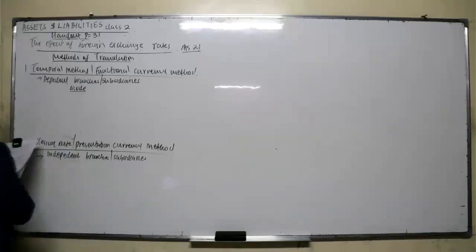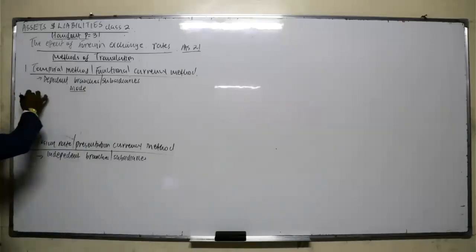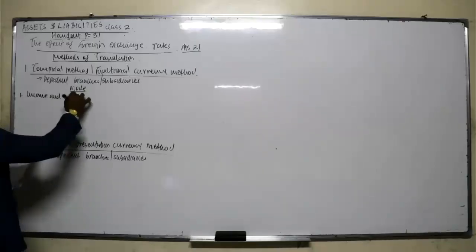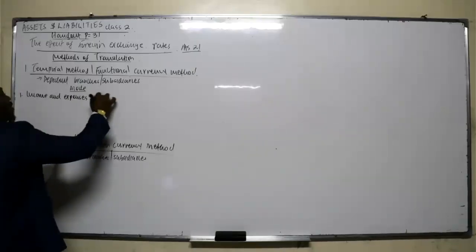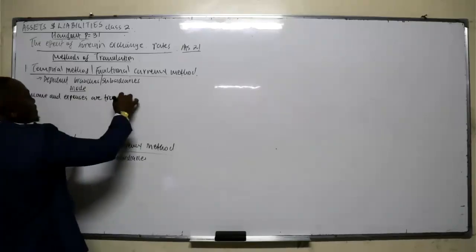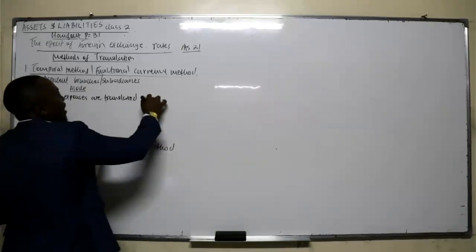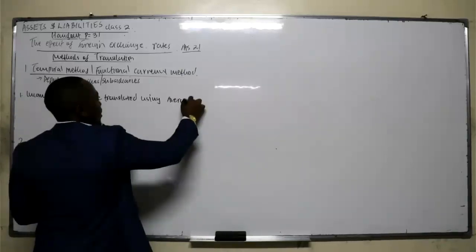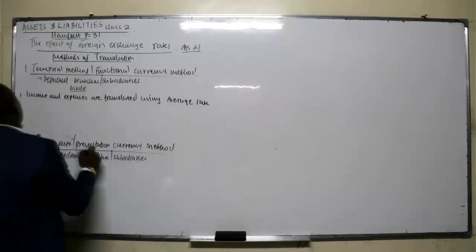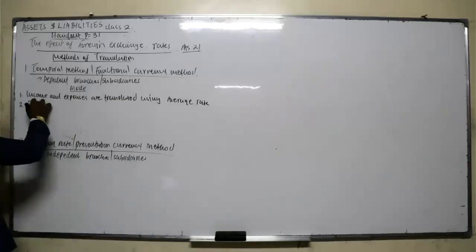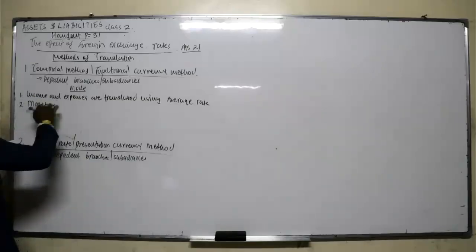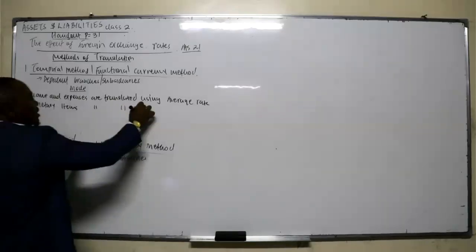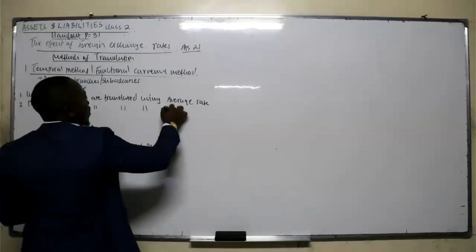Another difference is on the mode of translation. So for the temporal method, how do we translate? Number one, all the income and expenses are translated using the average rate. Number two, all the monetary items are translated using the closing rate.